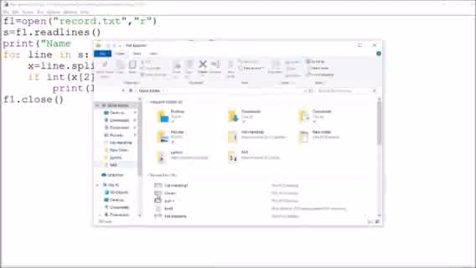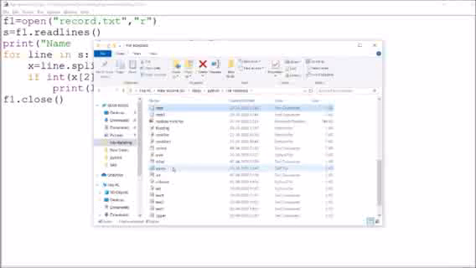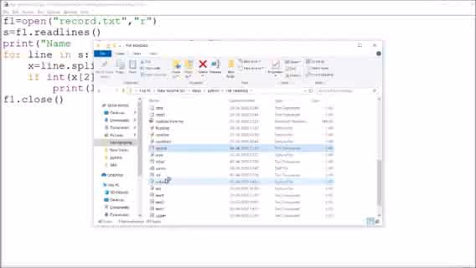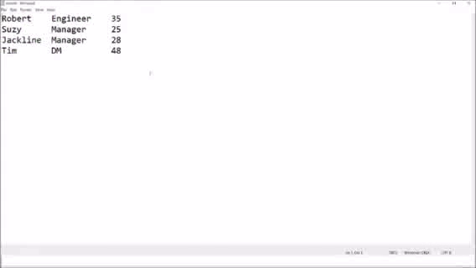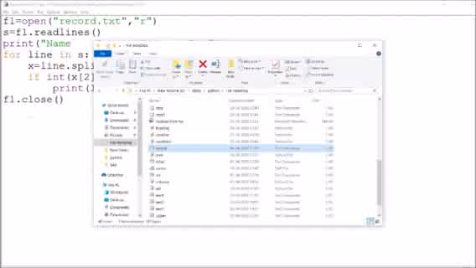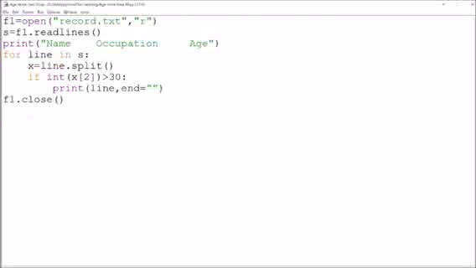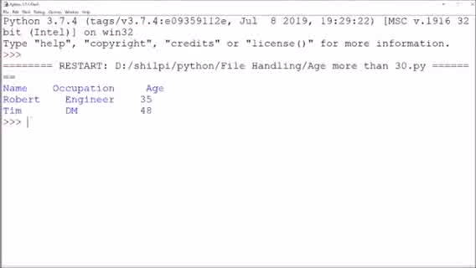So for this function, first of all I'll show you the text file. See, these are the records. So what should be displayed? Two records should be displayed, that is Robert and Tim. So I'll just run this function, F5. Name, occupation, you can see the two records are displayed.